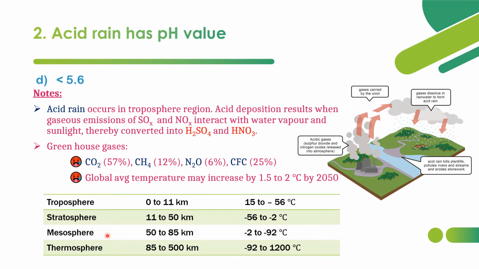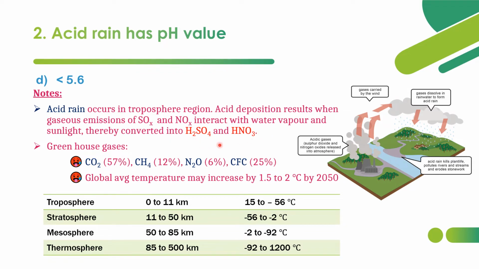So among these layers of the atmosphere, acid rain occurs in the troposphere. Why? Because acid deposition results when gaseous emissions of SOx and NOx, that is oxides of sulfur and oxides of nitrogen, interact with water vapor and sunlight, thereby being converted into sulfuric acid and nitric acid.